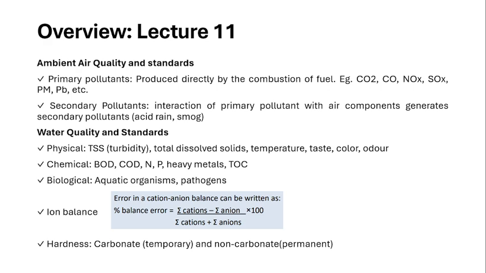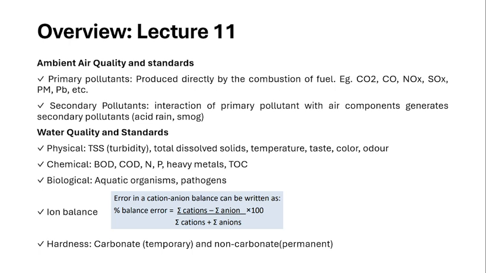Next category is the water quality standard. Coming to water quality and standards, we already discussed in the water pollution topic what the different kinds of pollutants are. If we see how the physical components are polluting the water, first is TSS, the total suspended solids.